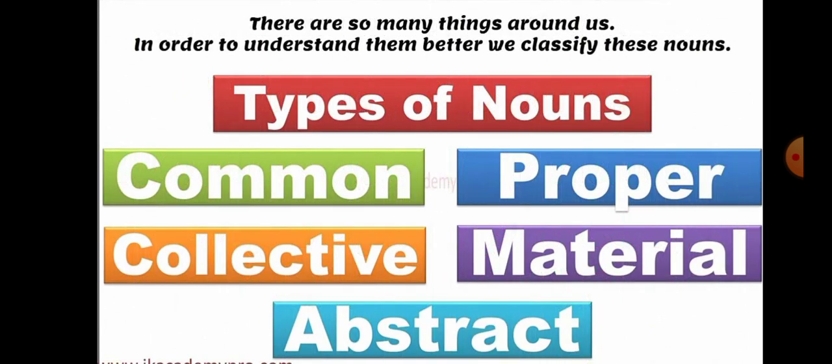Now there are so many things around us. So in order to understand them better, we classify these nouns. So there are 5 types of nouns. Let us see which are those. First is common noun, then proper noun, collective noun, material noun, and last abstract noun.